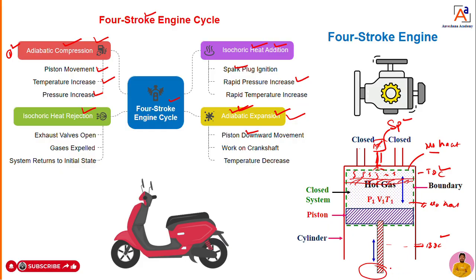Once the piston moved downwards, that piston is connected to the crankshaft with the help of the connecting rod. Now we are going to get some amount of work at the crankshaft. That work we can call work on the crankshaft. But during this expansion process, the temperature is going to decrease. This is the second operation he observed.